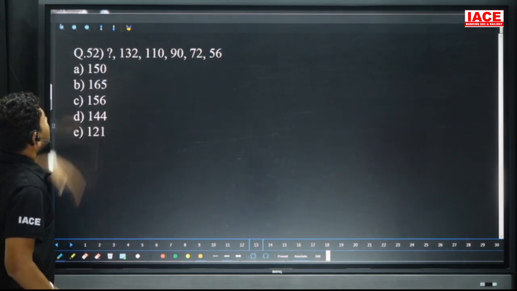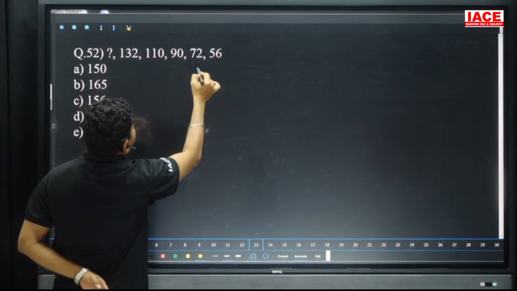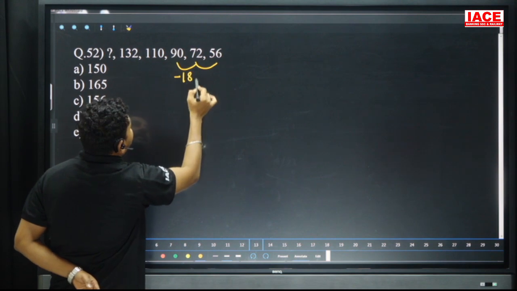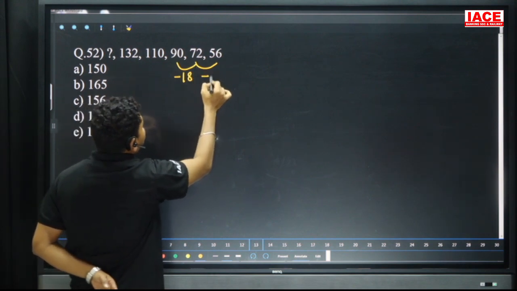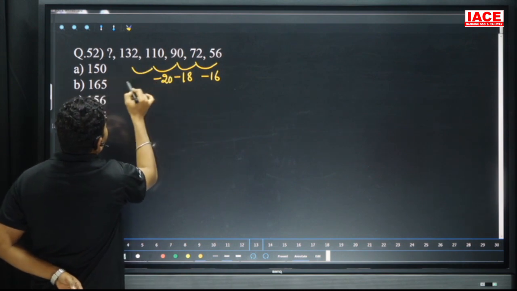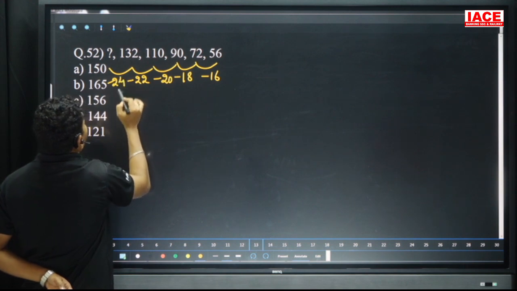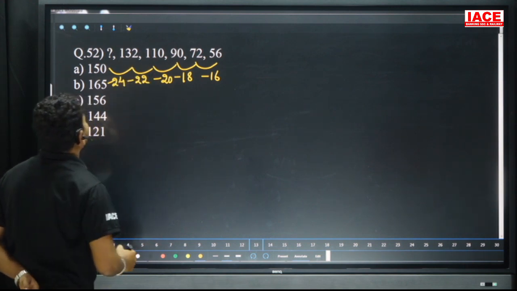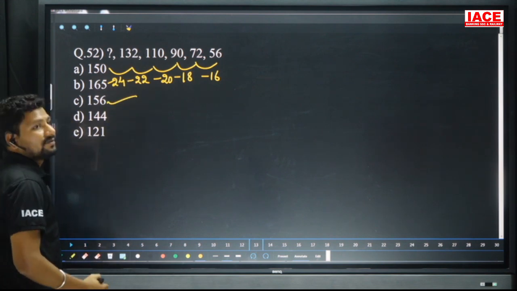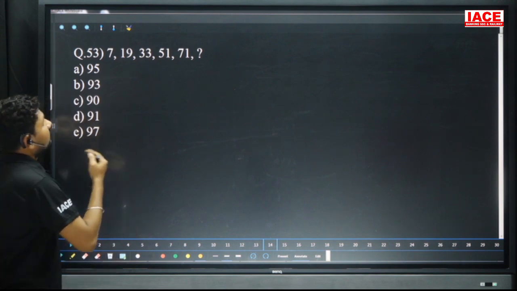Next question is question mark and 132, 110, 90, 72, 56. Here we can take the differences also. 90 became 72 means how much decrease? 18 decrease. 72 became 56 means how much decrease? 16 decrease. Here the 20 decrease and here the decrement is minus 22 decrement. And here the decrement should be minus 24. That means 132 plus 24, which is equal to our answer, 156. Our option is 156.